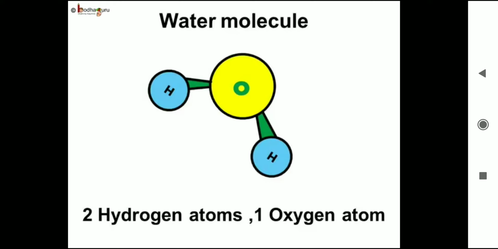For example, in the water, there are two atoms of hydrogen and one atom of oxygen. And hydrogen and oxygen are some names of atoms. When water changes into vapor or ice, the composition of molecule of water remains the same. That is, one molecule of water will continue to have two atoms of hydrogen and one atom of oxygen. Just the space between the molecule changes, and hence this change can be reversed back. That is, it's a physical change.